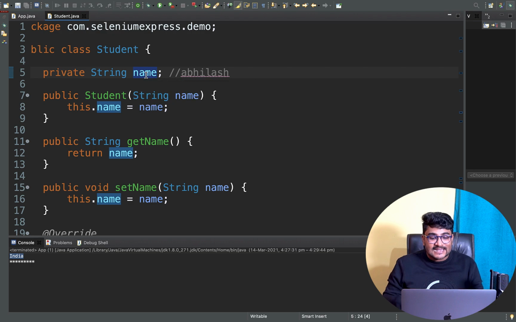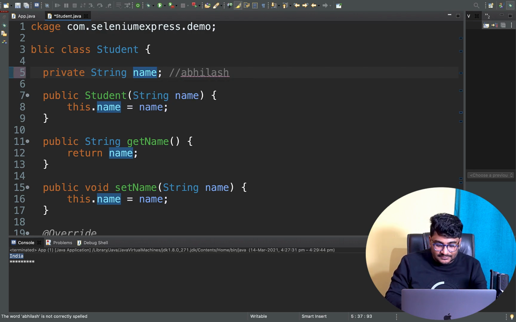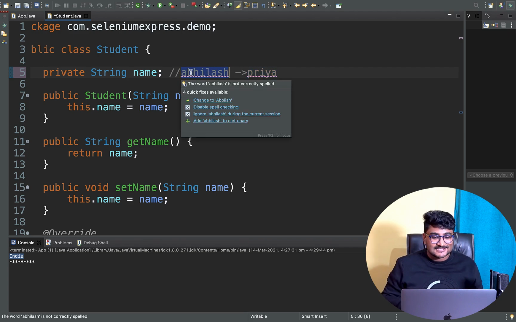So if I change this name from Abhilash to something else, let's say Abhilash to Frank or Abhilash to Priya, then obviously what will happen? The Priya hashcode and the Abhilash hashcode will be different, right? So that's why the get operation was not working at that time.